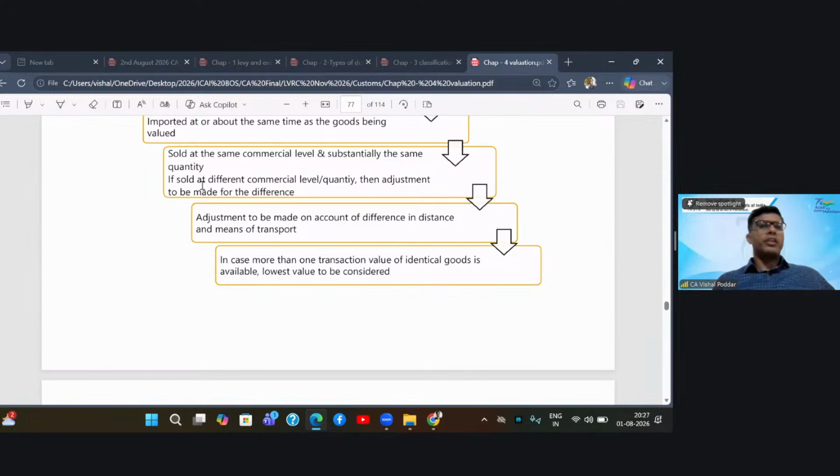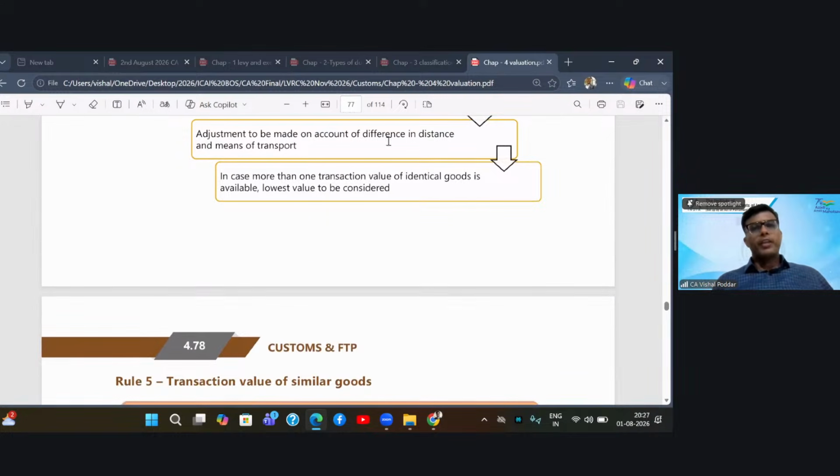Now they have relaxed this condition here itself, saying that if there is an import of the same goods, but at a different commercial level or a different quantity level, you take their price and do an adjustment for this difference. So take that price and adjust it for the difference of wholesaler and retailer. Take that price, adjust it for the difference of 1,000 units and 1 lakh units. Next, in case that other import is at some other port, the distance between your port and their port is different, so that has to be adjusted.